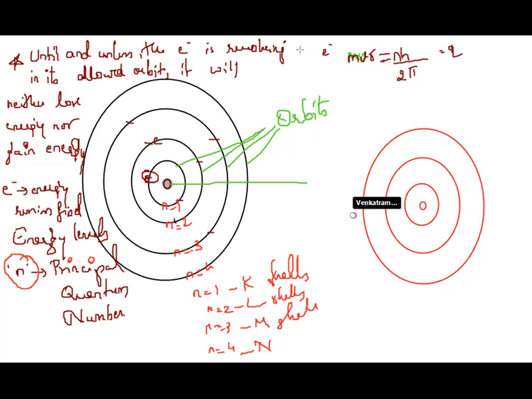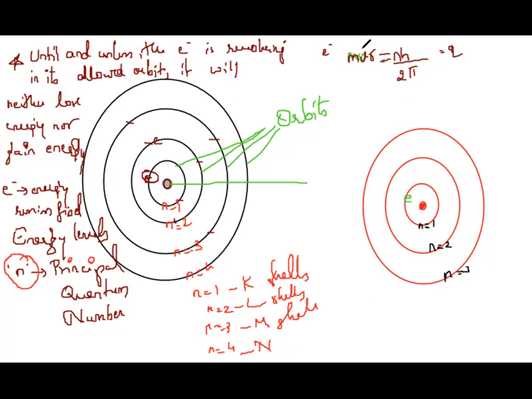Okay, so let me say this is the nucleus. And let me represent the orbits with something else: n equal to 1, n equal to 2, n equal to 3, or I can say K shell, L shell, M shell. So these are the energy levels. Now see, let me say there is an electron here. So this is the electron. That means it is an allowed orbit for this electron.